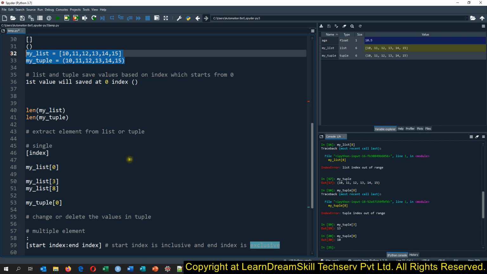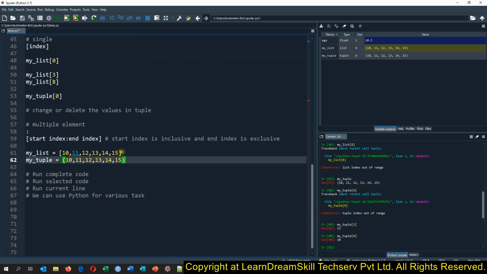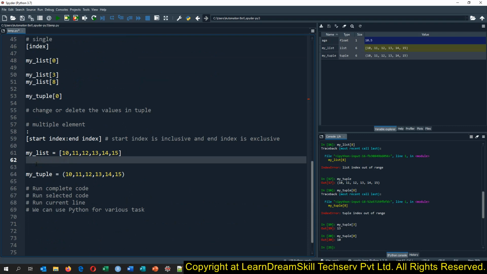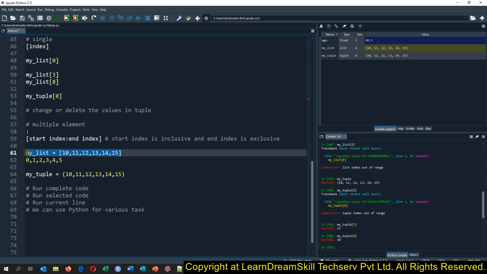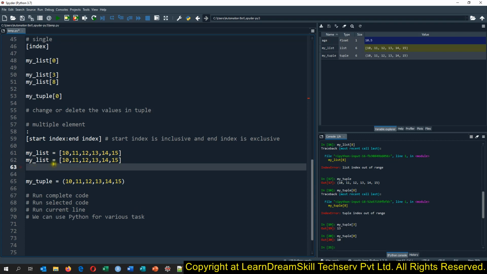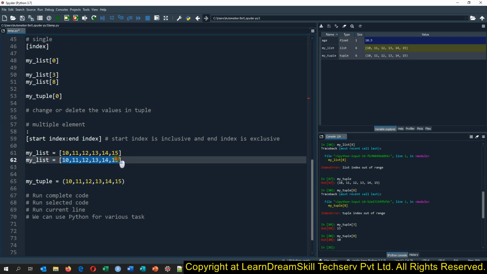So copy these and come here, and then let me write 0, 1, 2, 3, 4, 5. Let me copy this so that we are able to check and compare this one by one. See here. Okay, so don't think like I am creating the list.